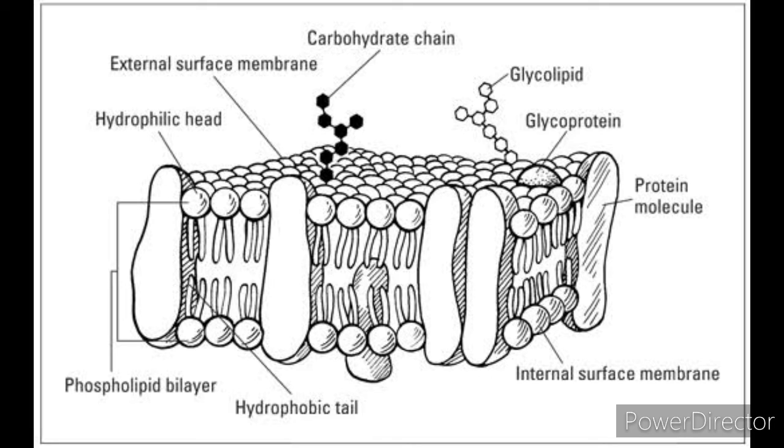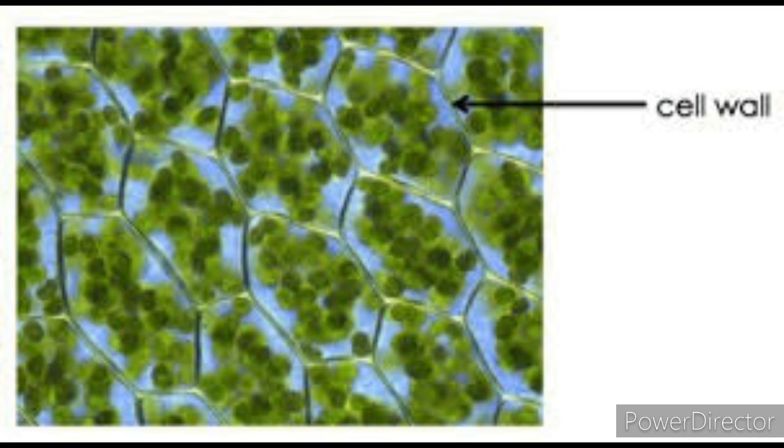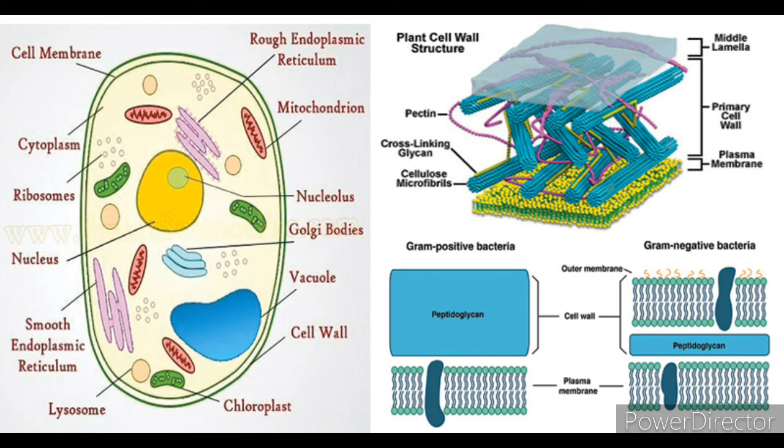Now we will move to the cell wall. As we already saw in plant cells, there is a cell wall outside the plasma membrane. The cell wall is a non-living rigid structure outside the plasma membrane of plants and fungi. The major difference between a cell wall and a plasma membrane is that a plasma membrane is a living membrane, whereas a cell wall is a non-living rigid structure. The cell wall protects the cell from mechanical damage and infection from other agents.